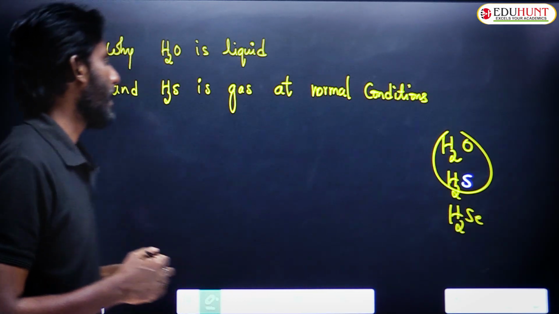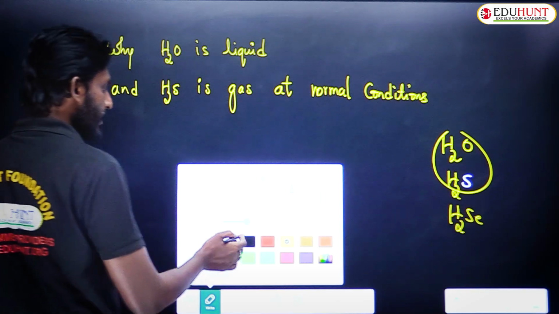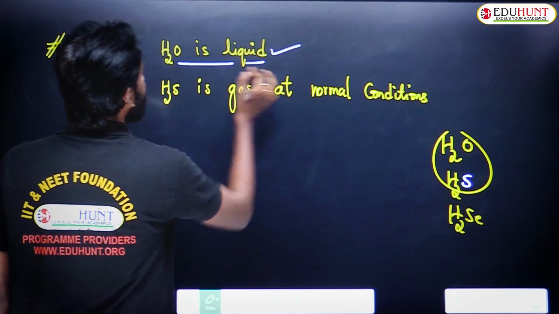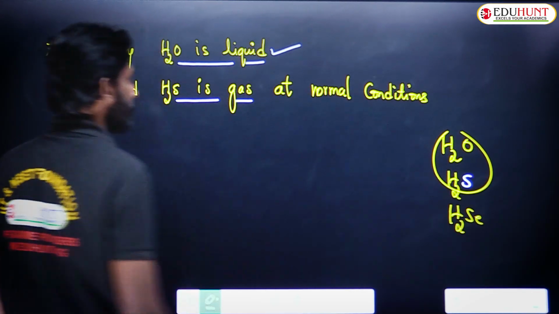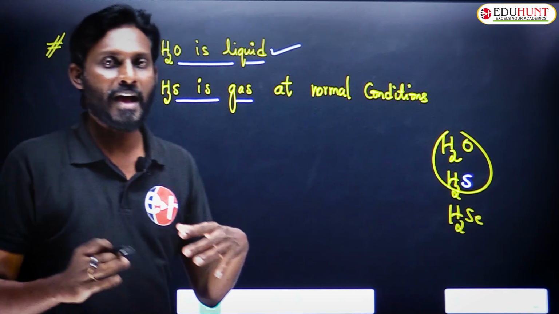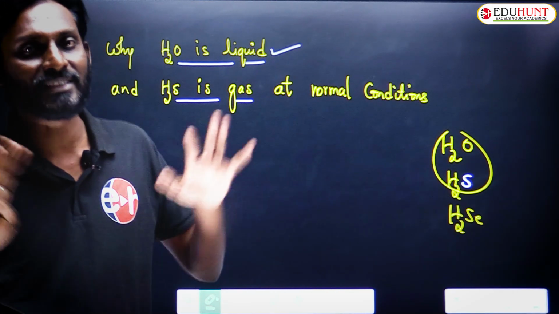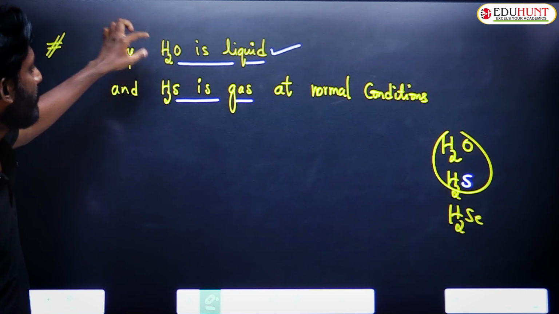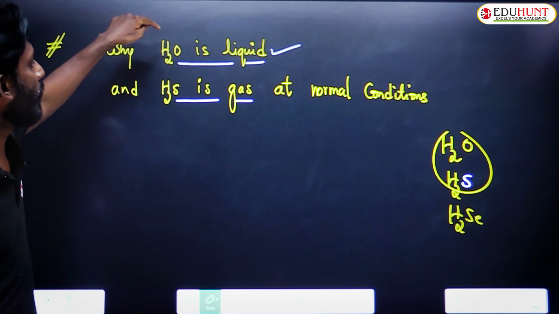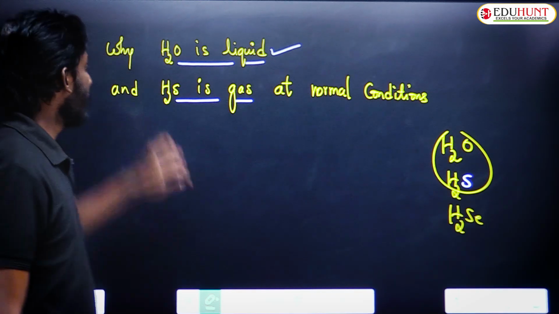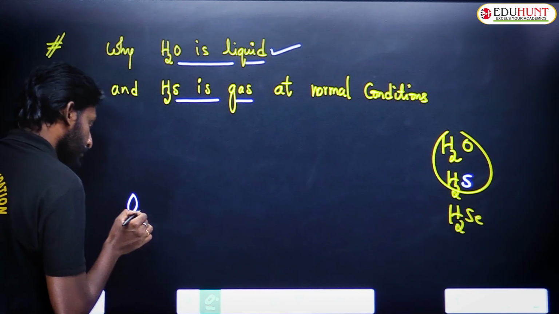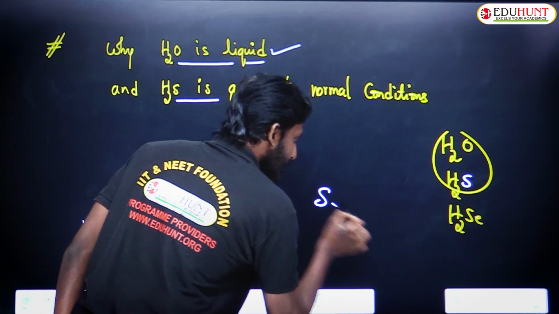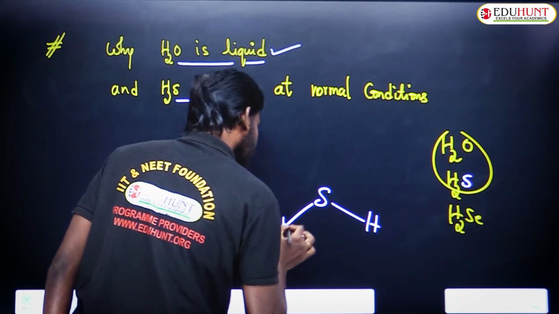But still, at normal conditions, H2O exists as a liquid, but H2S exists as a gas. By the way I am asking the question, you may get clarity about the reason also. What is the difference? In H2O, hydrogen is present on oxygen. But in H2S, hydrogen is present on sulfur.